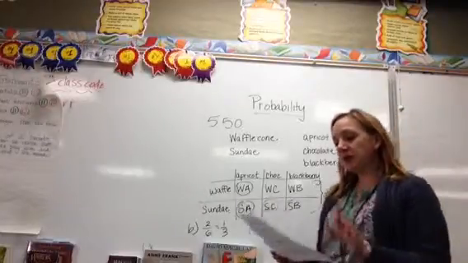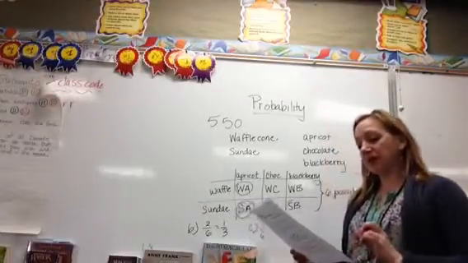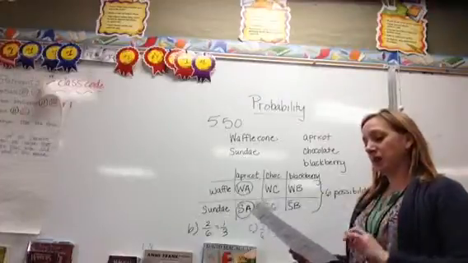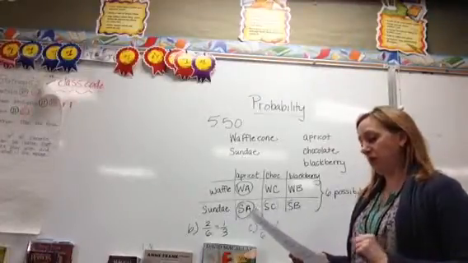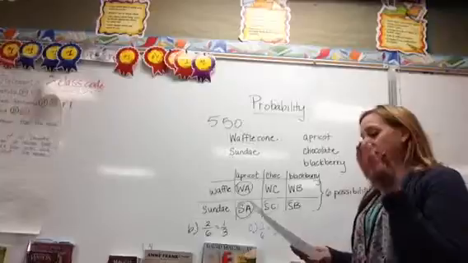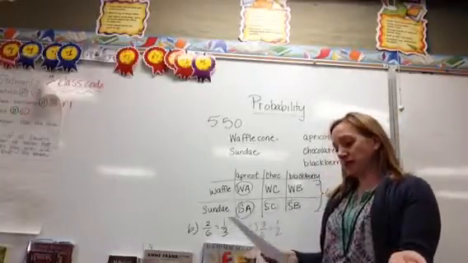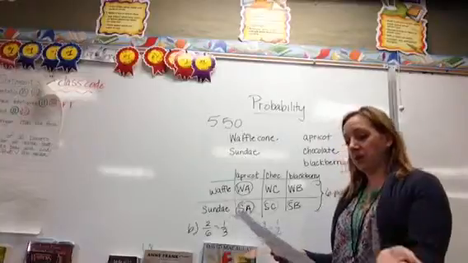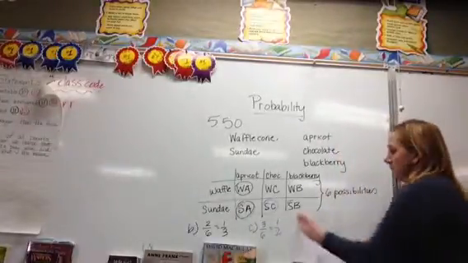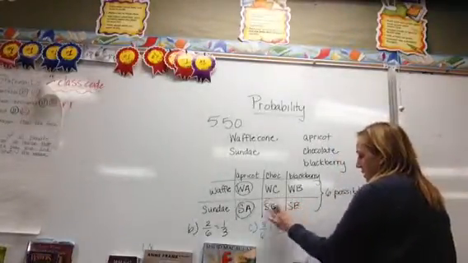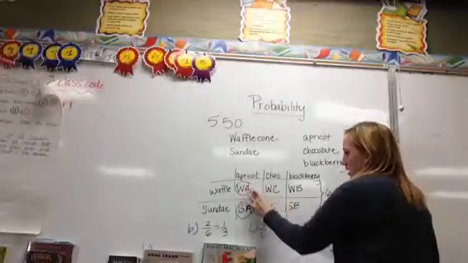Part D asks, what is the probability that he will either get something with chocolate or a waffle cone with blackberry? So we're going to look at our chances of getting something with chocolate, and we're going to add that to our chances of getting a cone with blackberry. So I'm going to erase these so it makes it a little easier to track.